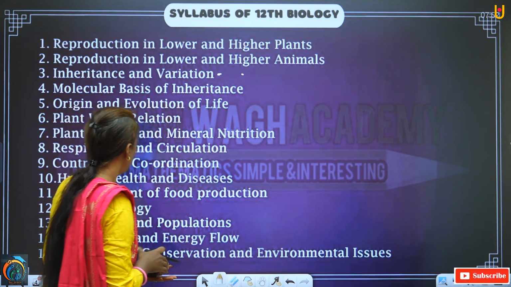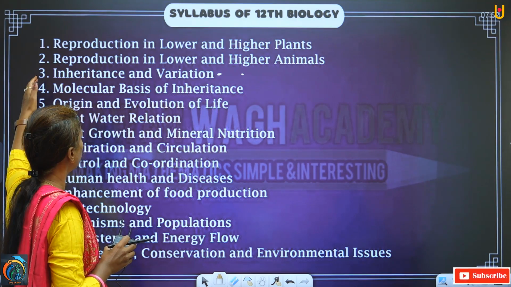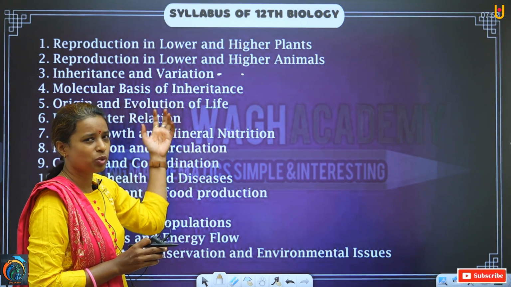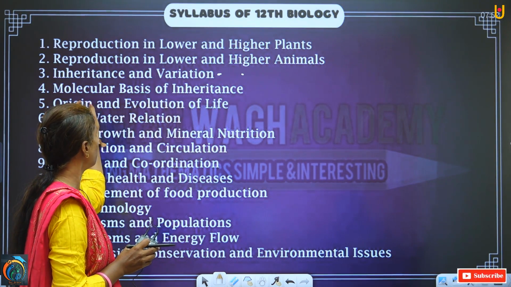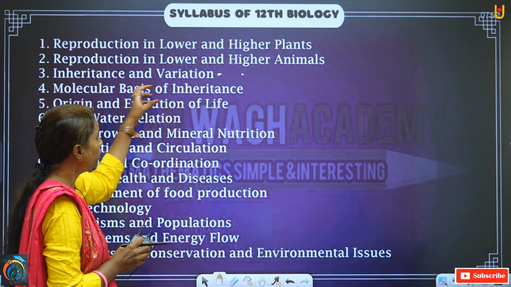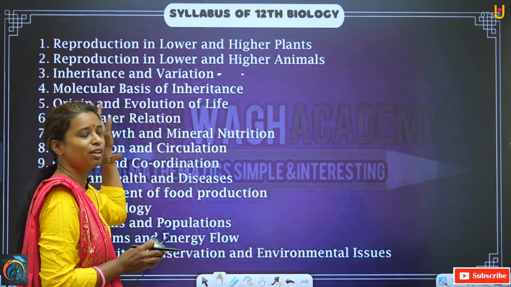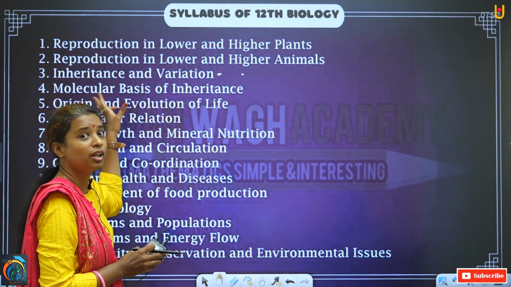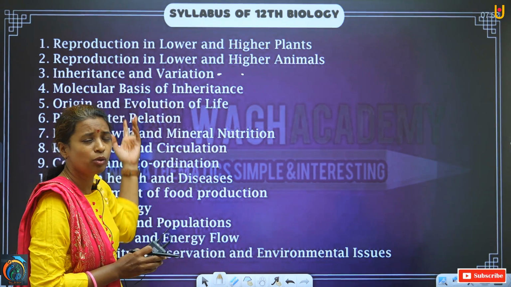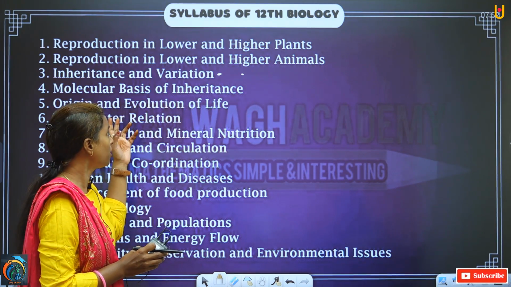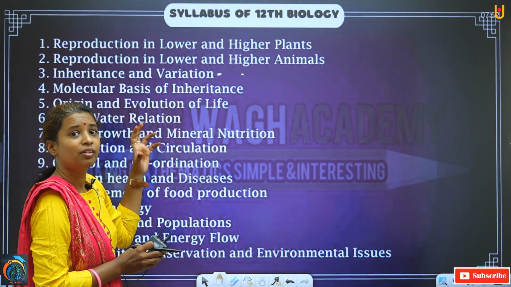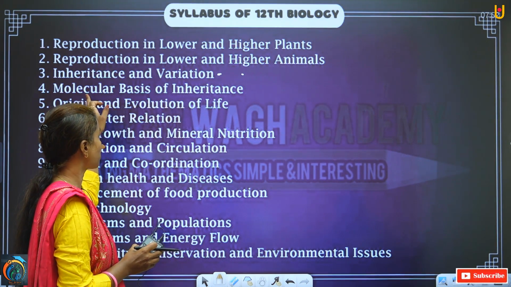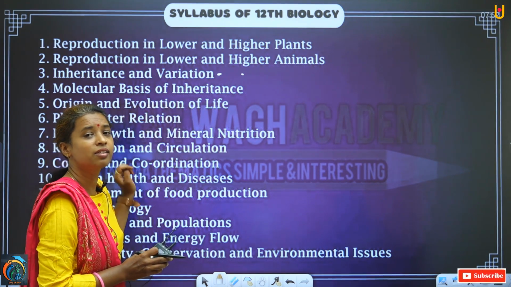Okay. Now, what will be the difference between lesson number 3 and 4? Here, inheritance and variation we have seen, how the process is taking place. But in lesson number 4, we are going to study how the inheritance is taking place with the help of molecules. We are going into the deeper section, at the molecular level. Here we are just studying at the cellular level. Do you know that inside the cell molecules are functioning, and we are studying at that molecular level, and that's why the chapter is named molecular basis of inheritance.